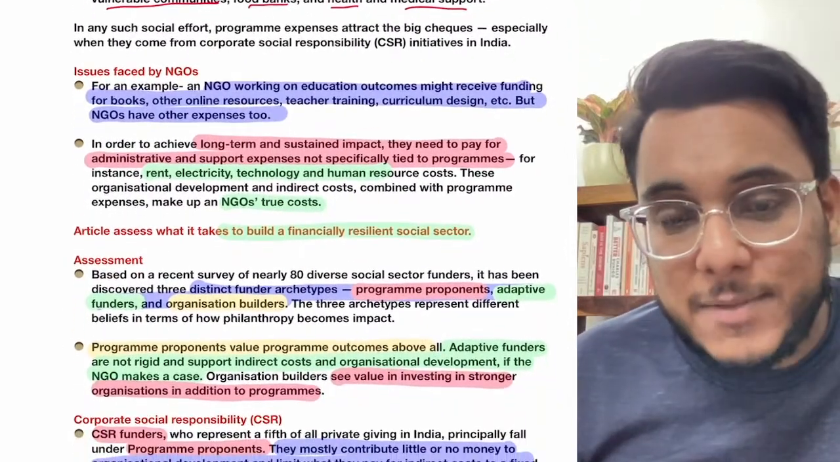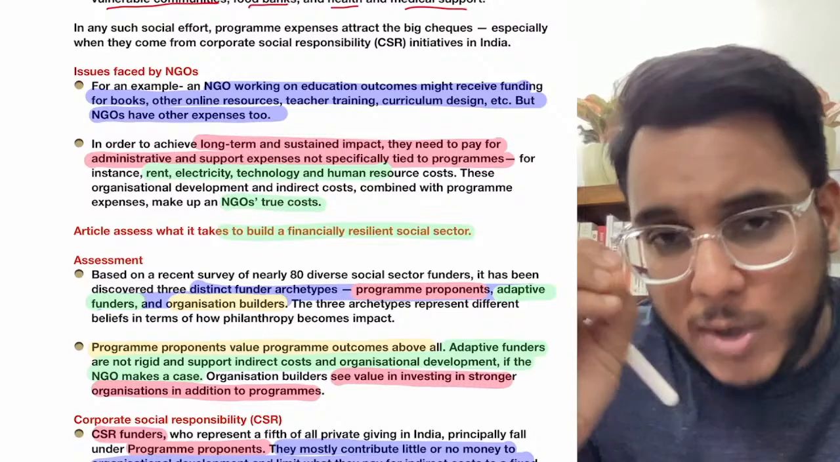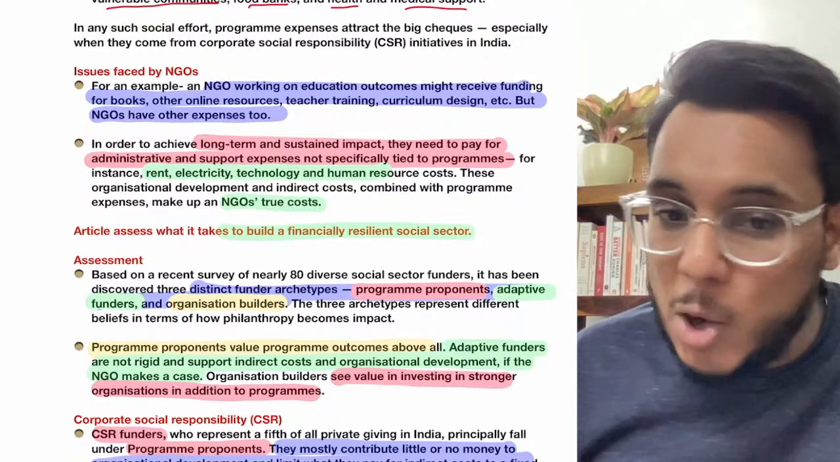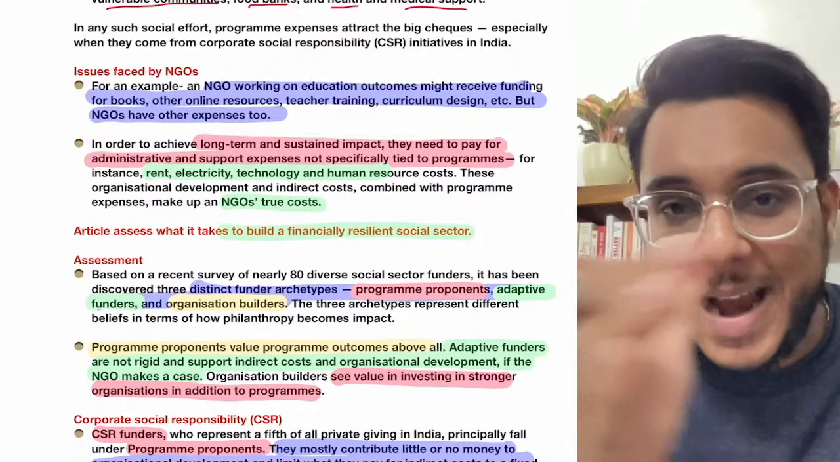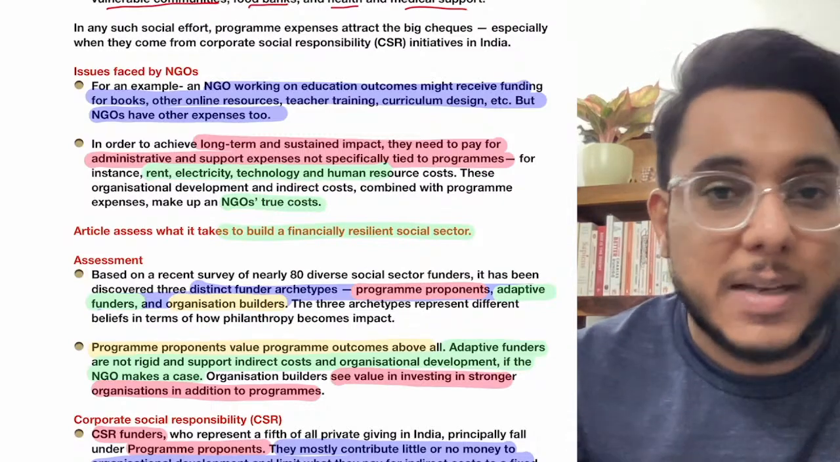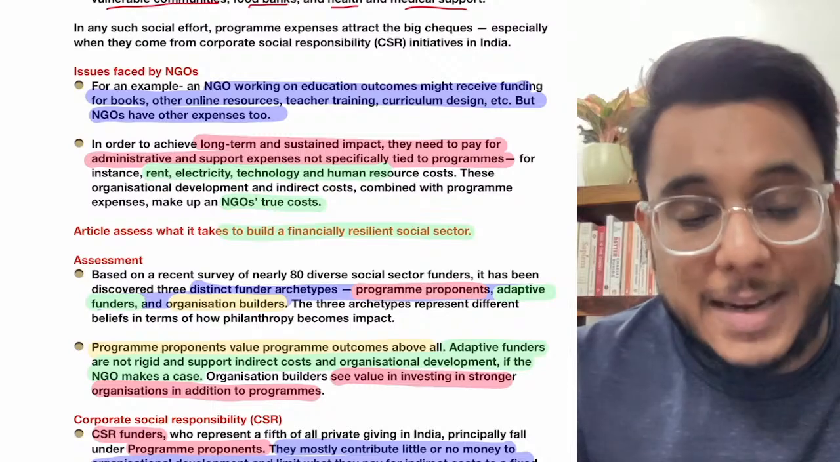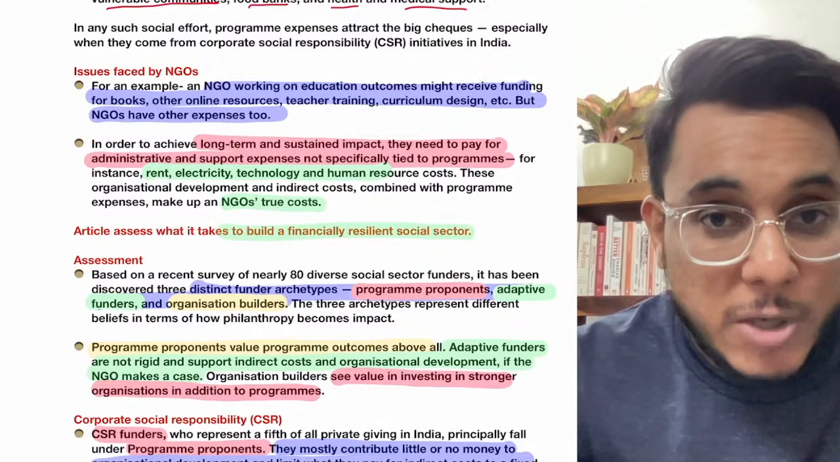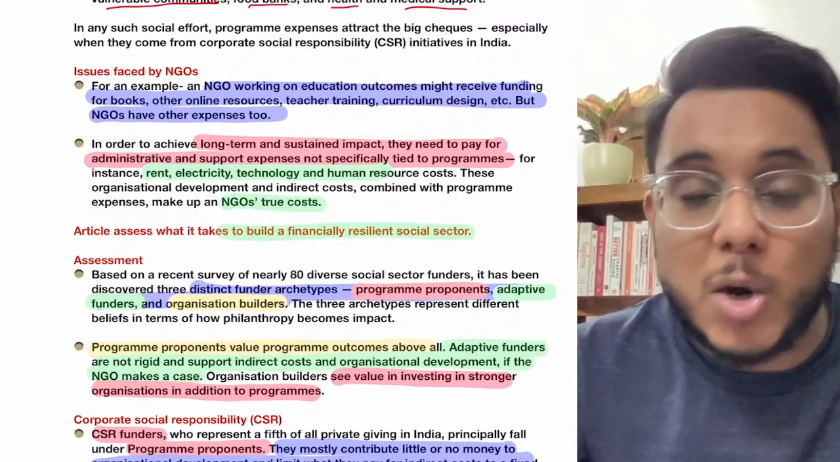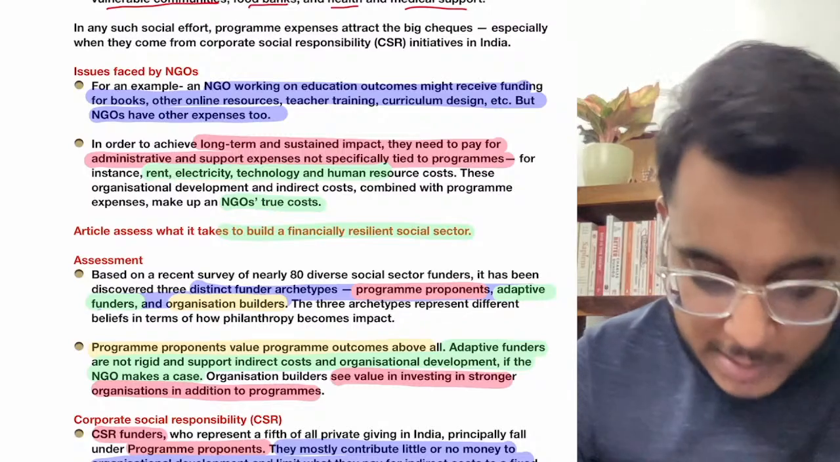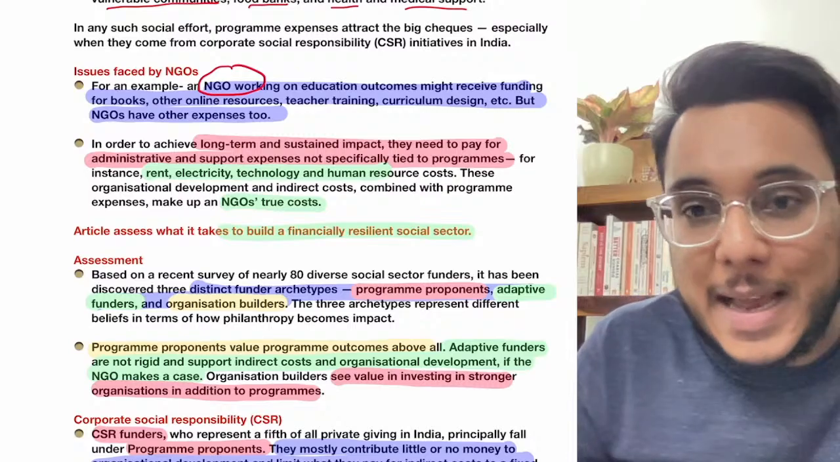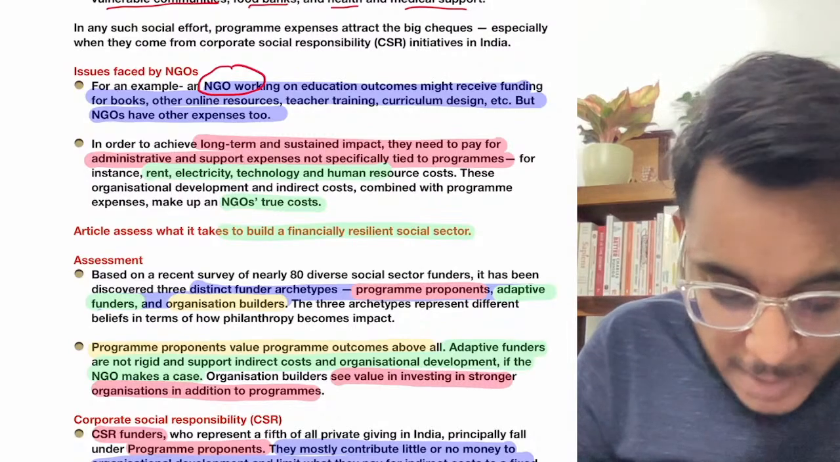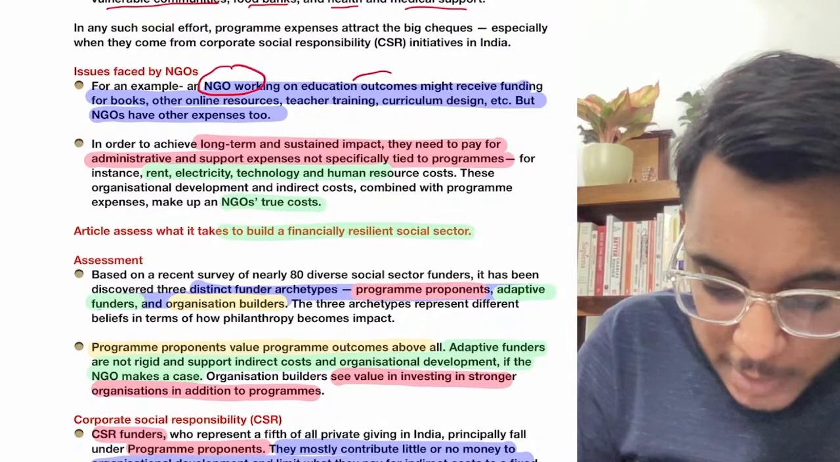Now understand that when we talk about NGOs, there is one very important issue: NGO funding. When NGO funding is concerned, NGOs are dependent on domestic and international donors. In the domestic sphere, they depend on individual donors, and they also depend on corporate donors. Now guys, understand this particular thing: the NGO might be receiving funding for the outcomes.